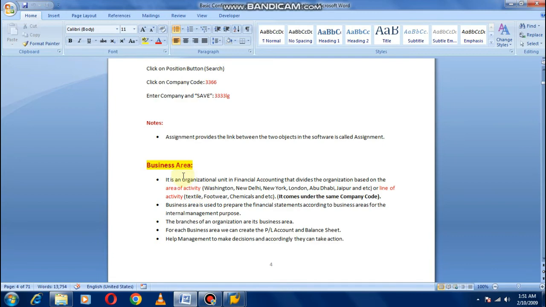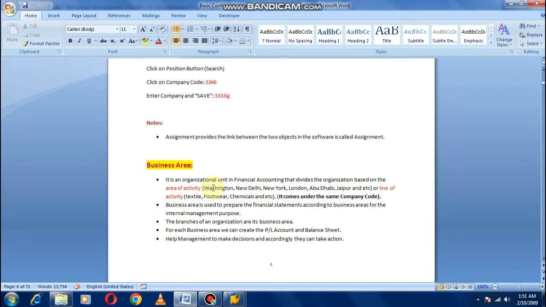Yeah, we are discussing business area. It is an organizational unit in financial accounting that divides the organization based on the area of activity. So what is the area of activity? For example, we have different branches. We have New Delhi branch, Mumbai branch, Hyderabad branch, Bangalore branch, Chennai branch, Jaipur branch, and so on.